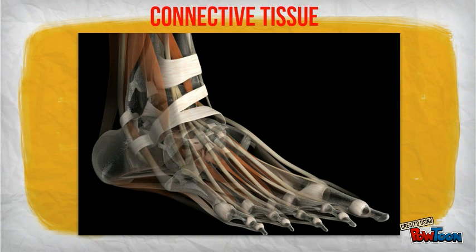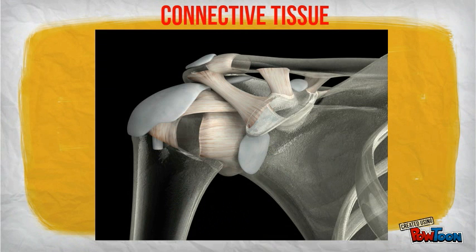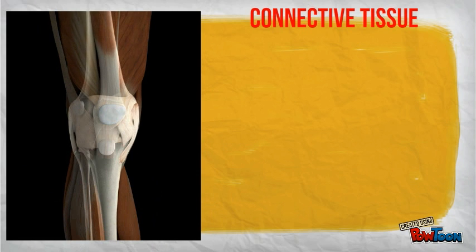Connective tissue includes a large variety of tissues that are unified under this title because they are composed of a sparse population of cells suspended in a uniform extracellular matrix. Extracellular means that this network of protein fibers and other material are found outside of the cells. Each type of connective tissue has a different extracellular matrix and performs a different function in the body. This includes loose connective tissue, fibrous or dense connective tissue, adipose tissue, cartilage, bone, and even blood.